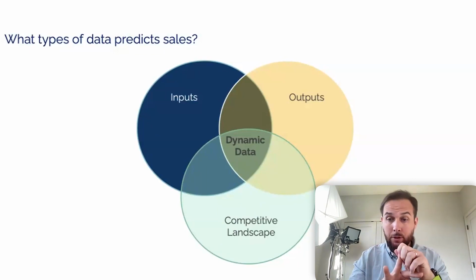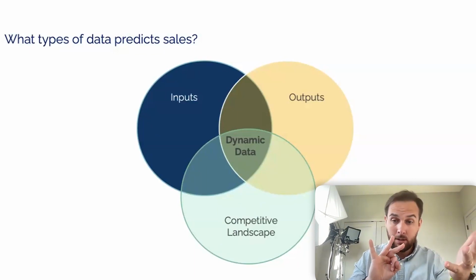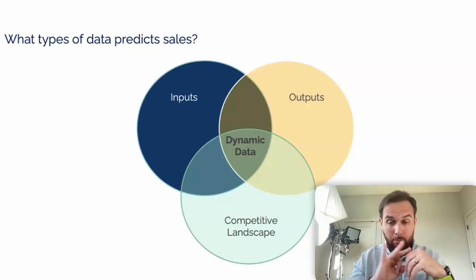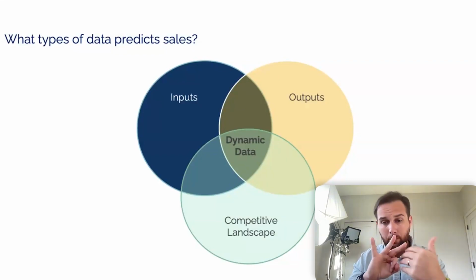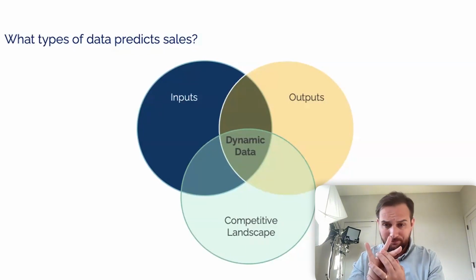Number 2 is output data. So from our inputs, we're getting outputs. From those outputs, we're going to have a bunch of different data points, whether it's page views or conversion rates, data coming back from Amazon's marketplace. And the third one is competitive landscape.